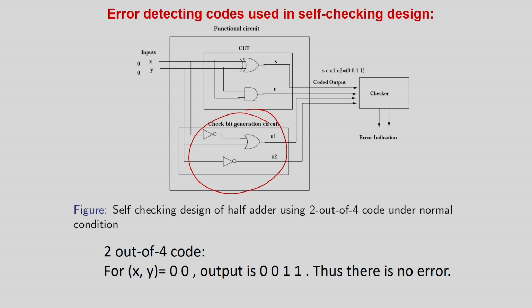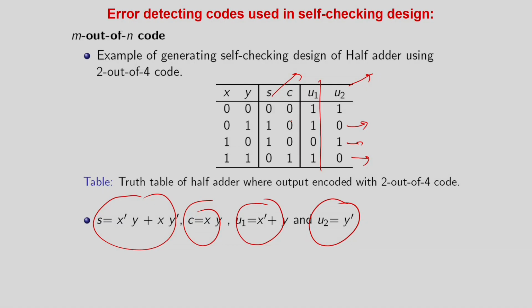But in case of real practical circuits, the overhead of error detection codes like Berger or m out of n codes is much lower than the circuit itself. So if you take large circuits, this automatically happens after synthesis of the circuit. So I apply 0 0. So you can see I have applied 0 0 over here.